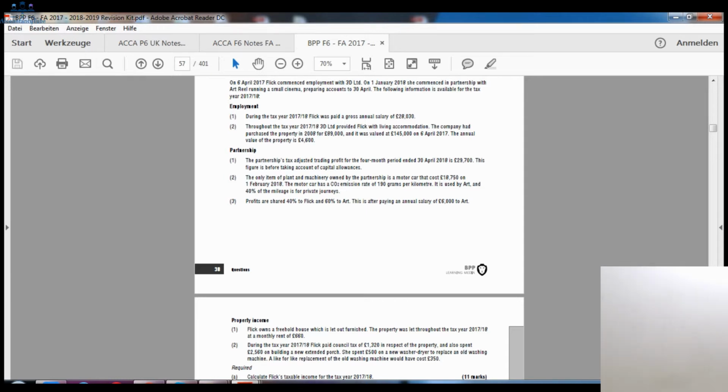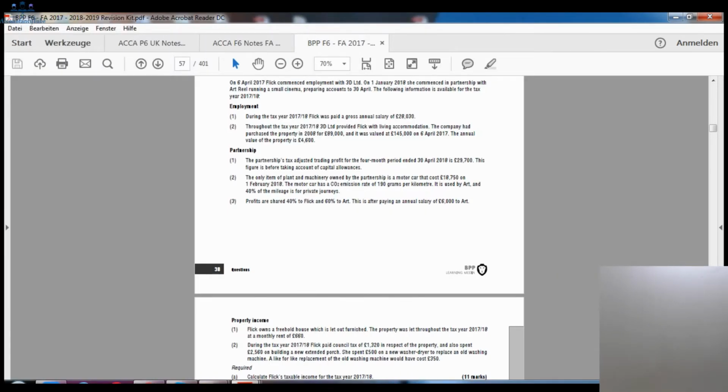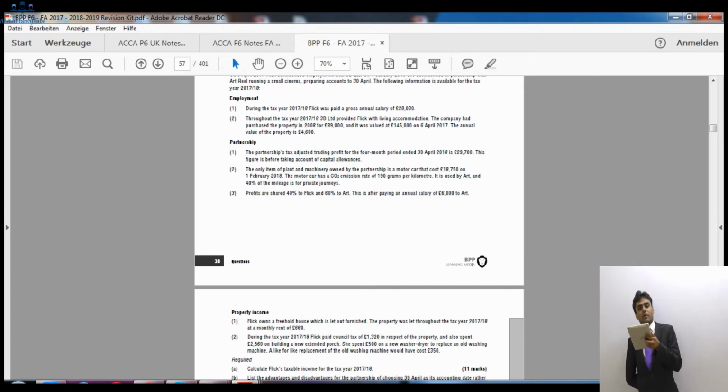Right, then just beneath that, it says property income. So property income information is also given to us. In the property income, it says that Flick owns a freehold house, let out furnished. The property was let throughout the tax year 17-18 at the monthly rent of £660. So that is monthly rent, which is £660. We have to take the full year, because it says it was let throughout the year. So 660 multiplied by 12. So that is our rent.